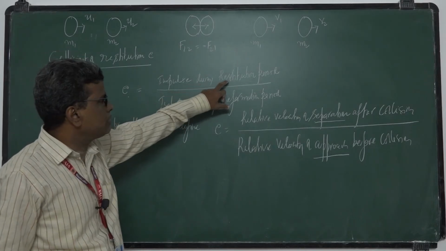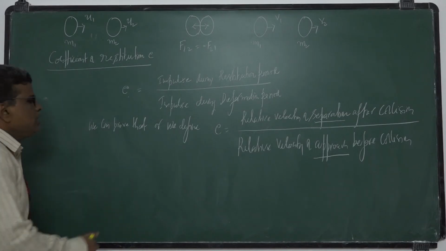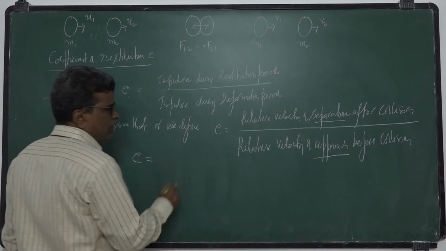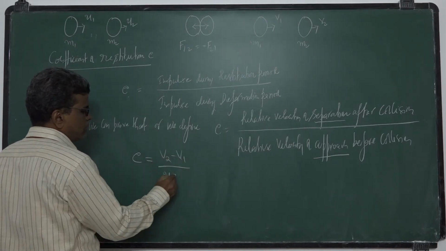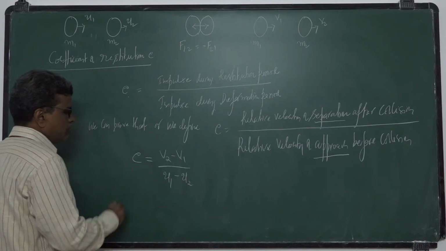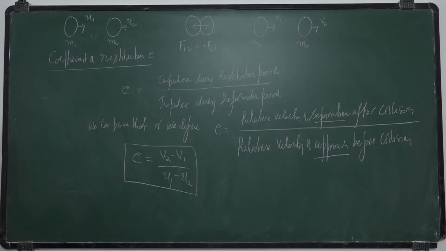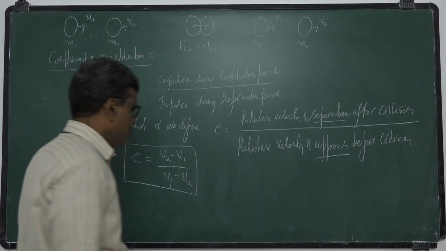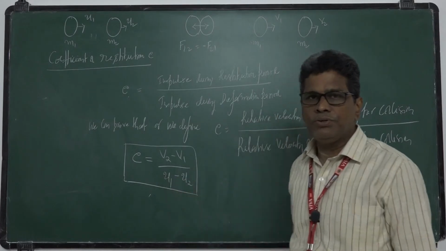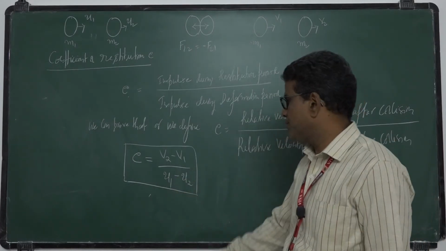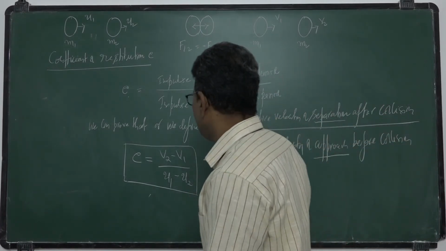We can prove this one. Okay, both are the same. So E is equal to relative velocity of separation after collision, which is V2 minus V1, and the relative velocity of approach before collision, which is U1 minus U2. So this is the formula to determine the coefficient of restitution. Okay, what are V1, V2? Velocities after collision. What are U1, U2? Velocities before collision.